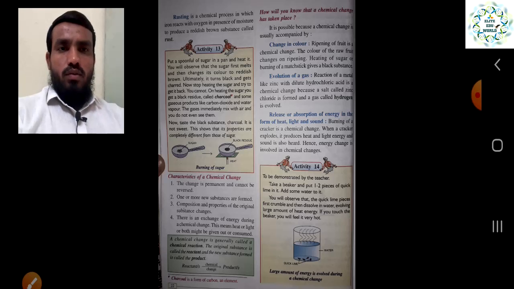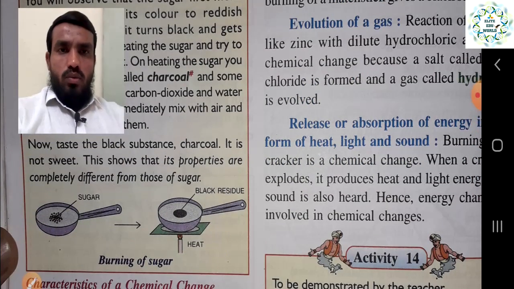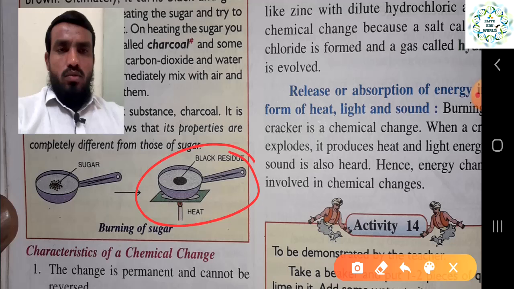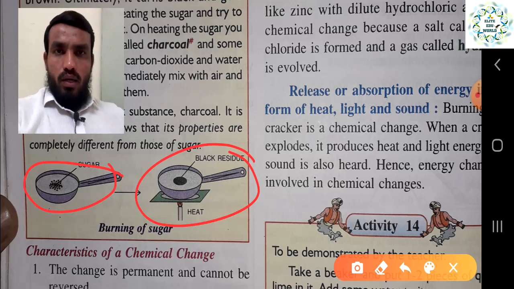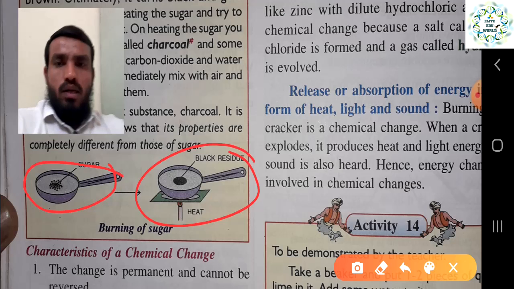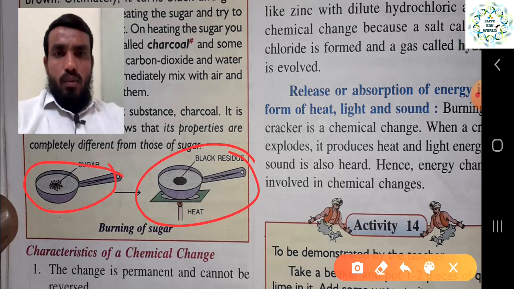We have also seen the example of sugar. When we burn the sugar, it is converted into a black color, so a new substance is formed. Before, it was white sugar; after giving heat it is converted into a blackish color. The new substance has formed, and the property is totally different, the taste is totally different, and the color is totally different. It is a non-reversible reaction, heat energy is absorbed in this reaction, and gas is released in the form of carbon dioxide. On the basis of this criteria we can easily say that this is a chemical reaction, right?